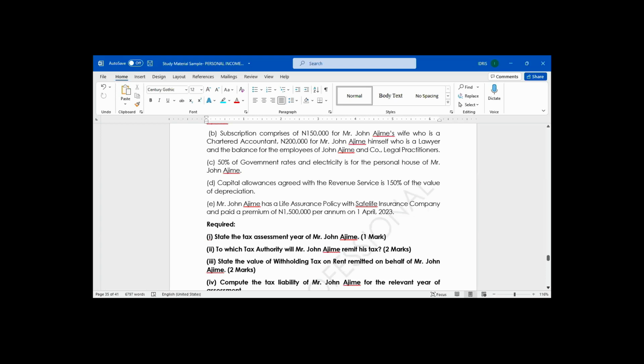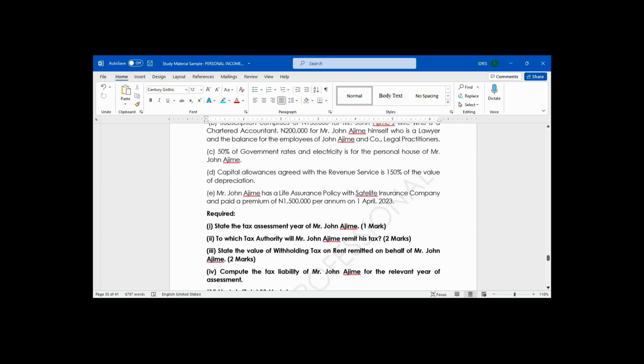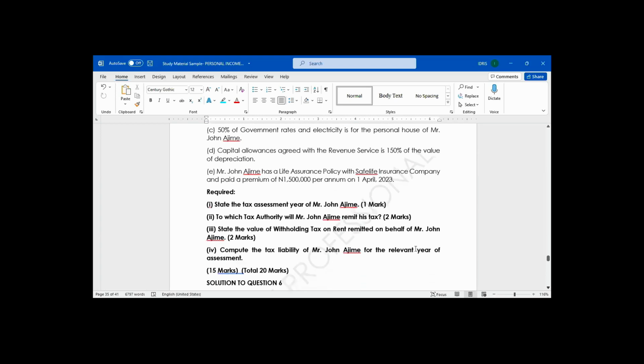John Ajime. 2. To which tax authority will Mr. John Ajime remit his tax? 3. State the value of withholding tax on rent remitted on behalf of Mr. John Ajime. 4. Compute the tax liability of Mr. John Ajime for the relevant year.